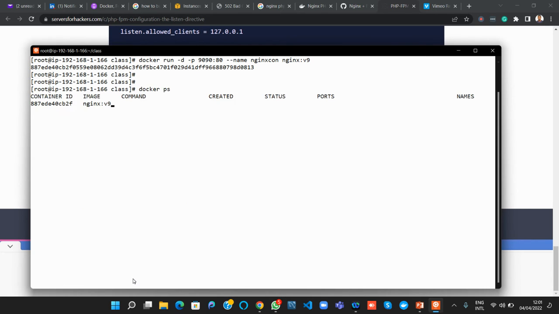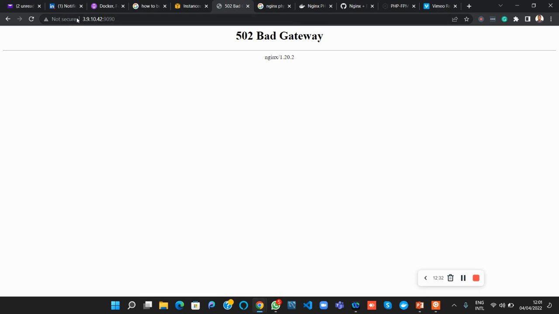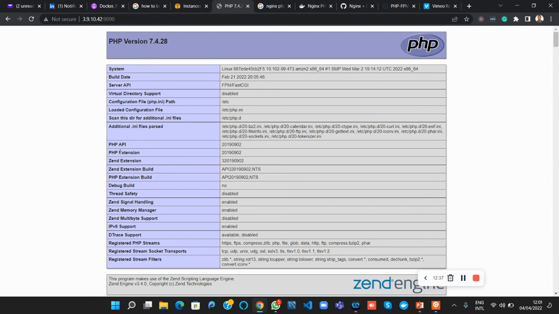If you say docker ps, we have the new image running. Great. So now let's go back to our portal. Let's refresh and see something. If I refresh, we now have our PHP site being served.